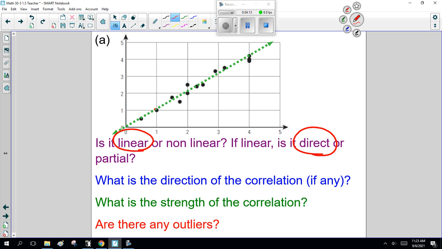Now, so far so good? What's the direction of the correlation? Well, this line is going up, positive slope. The strength of the correlation is good strength. That is, the dots are close to the line. There's nothing scattered far away.